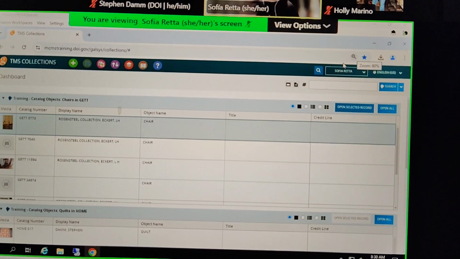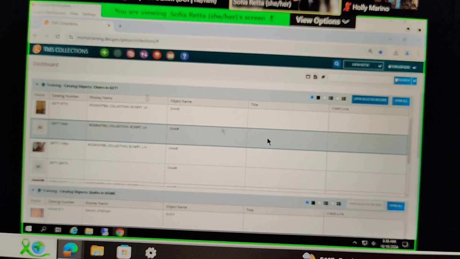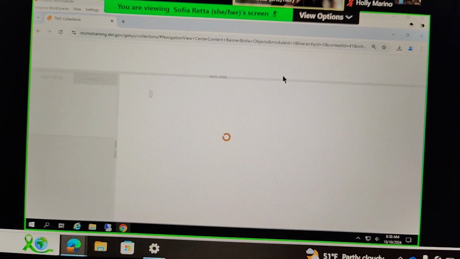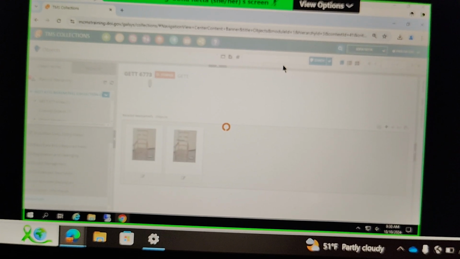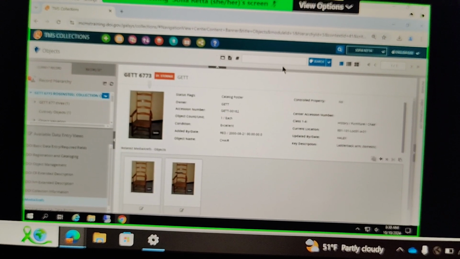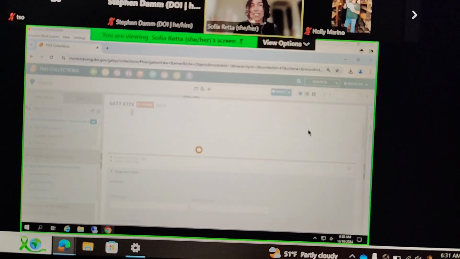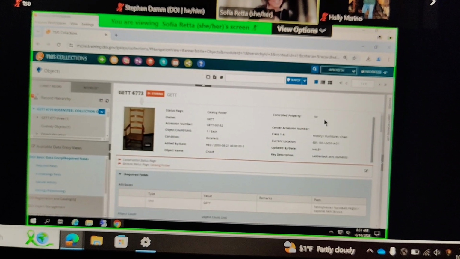Object working list, because that was one of the questions on the quiz yesterday. So I'm just going to open up some object records here. And I believe the question was, a user can share their object working list with other users. It was like a true or false question. And that is actually false. We're not able to share our working lists, right? They're personal just to us, right?